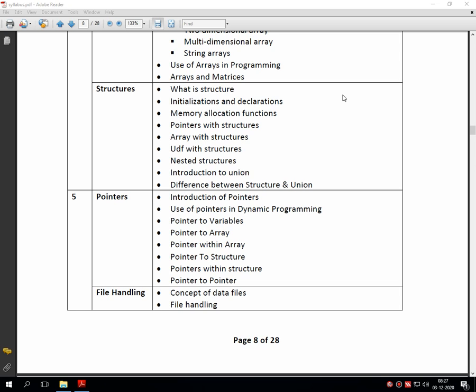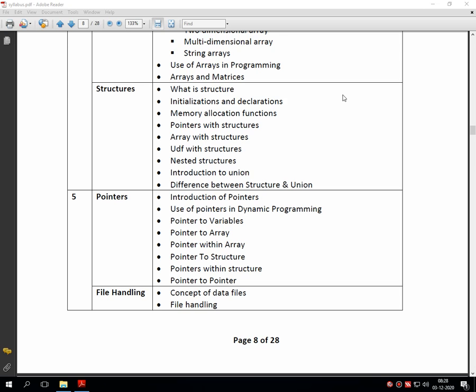In our previous lecture we went through the definition of structure and learned how to declare and initialize a structure in programming in C. I would like to repeat that short description. A structure is a little different from an array and more advanced.